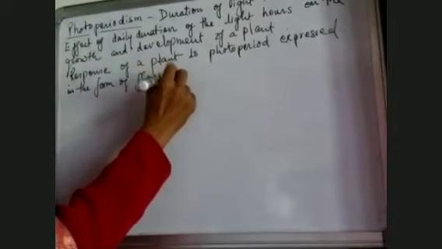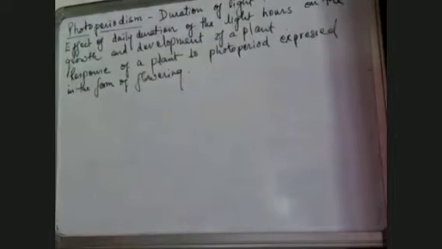That means some plants are exposed to light for a short period of time and they flower. Some plants are exposed for a long period of time, then only they flower. And some plants, irrespective of the duration of the light for which they are exposed, flower in any case.